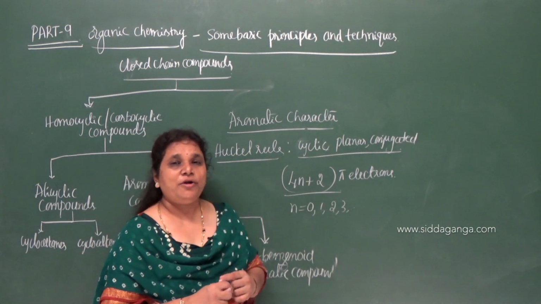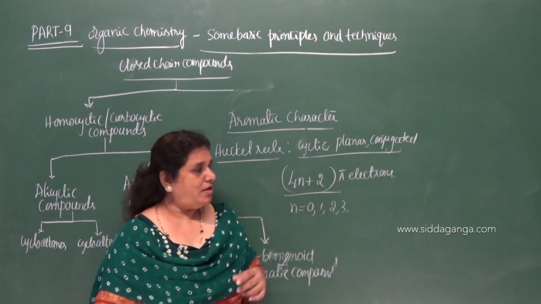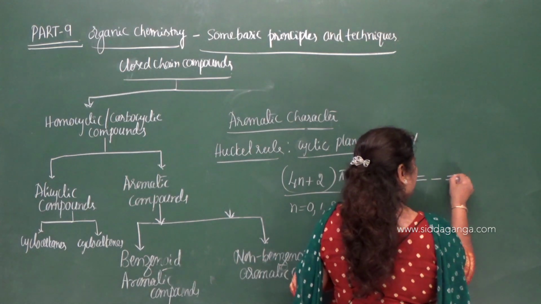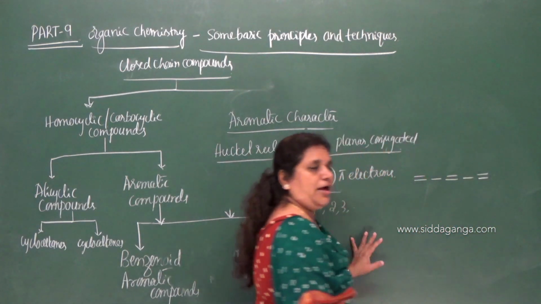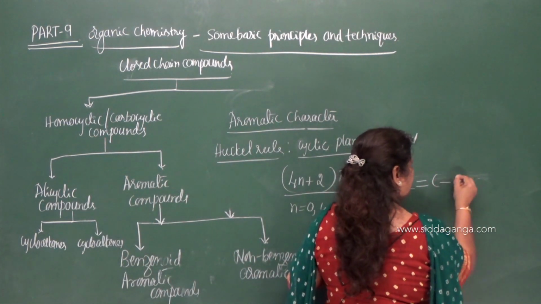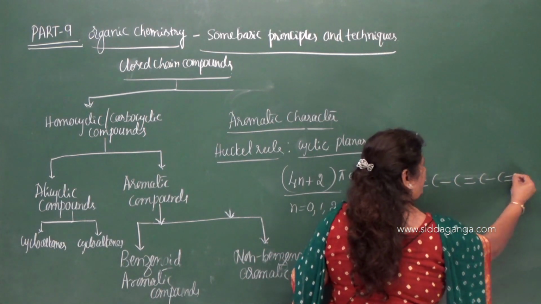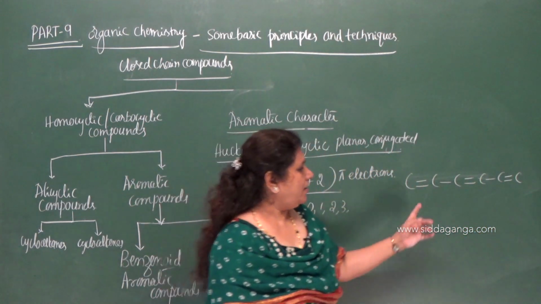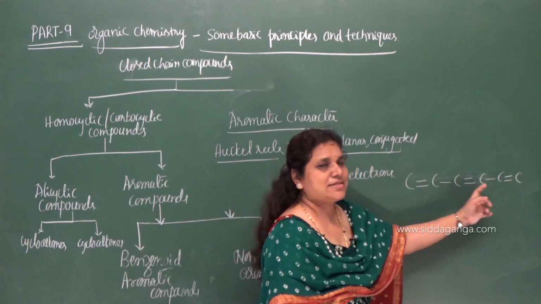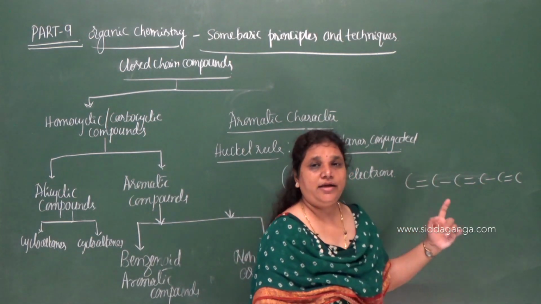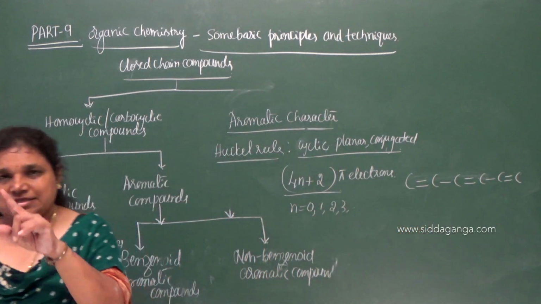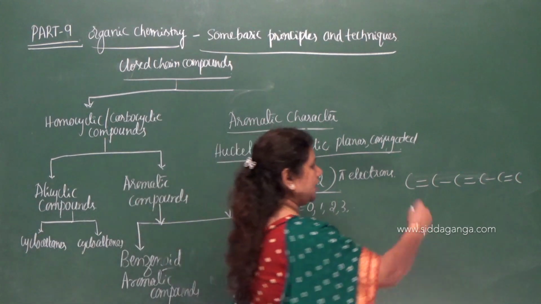Very important. What do you mean by conjugation in a molecule? Very simple. Conjugation in a molecule indicates presence of double and single bonds at the alternate positions. Or let me show it in a carbon chain. See here, at the alternate positions we have double and single bonds in a carbon chain, and that indicates the conjugation. So this type of conjugation must be present in a cyclic structure. So this is one type of conjugation.